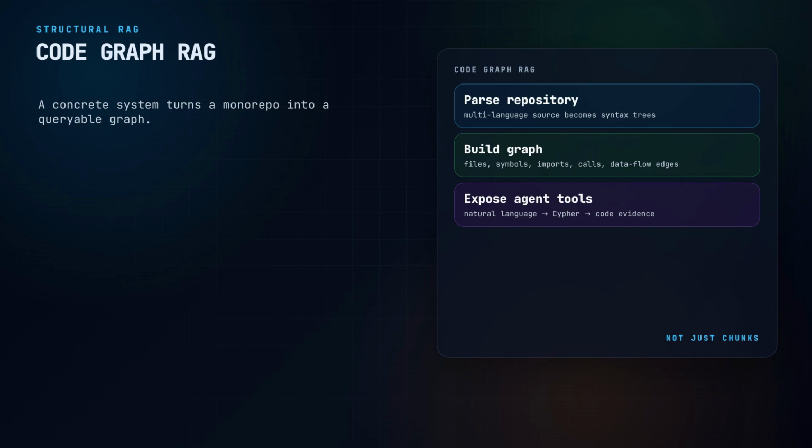This matters because code is unusually hostile to naive RAG. In ordinary document retrieval, semantic similarity can get you pretty far. If a question asks about refund policy, a paragraph containing the words refund and policy is probably useful. Code does not always work like that. The function you need may not use the same words as the bug report.